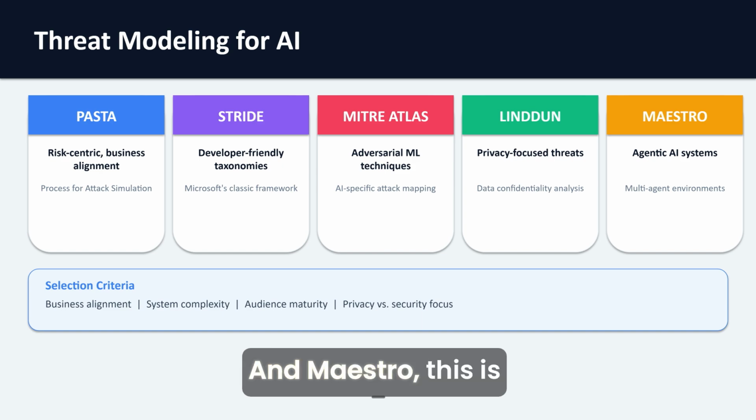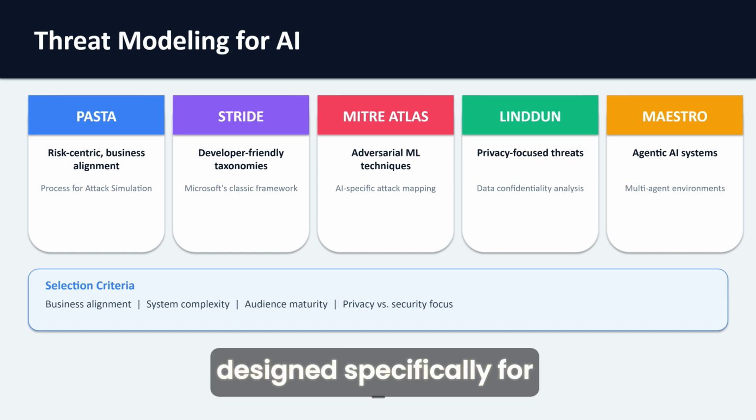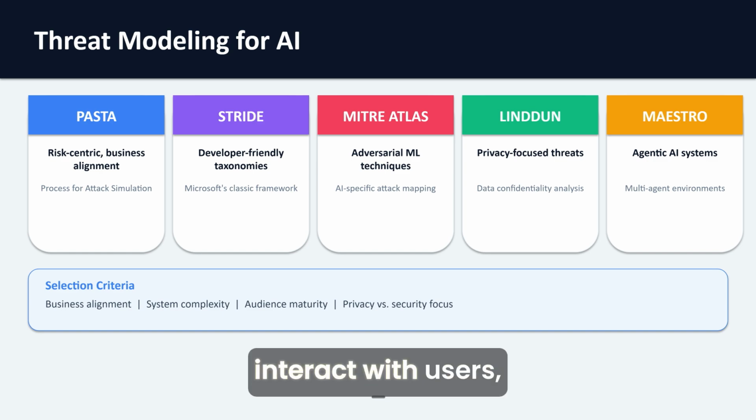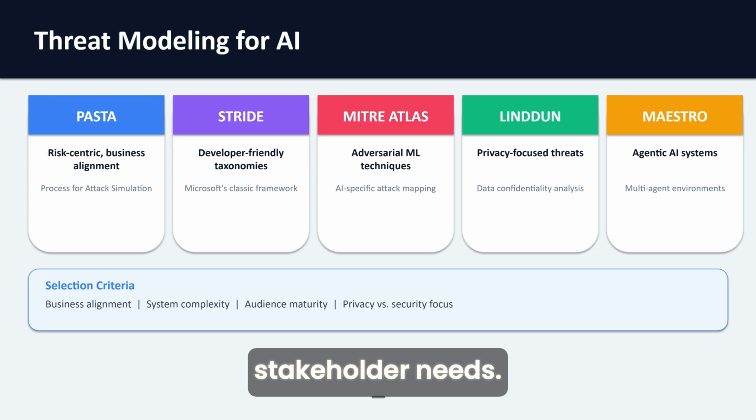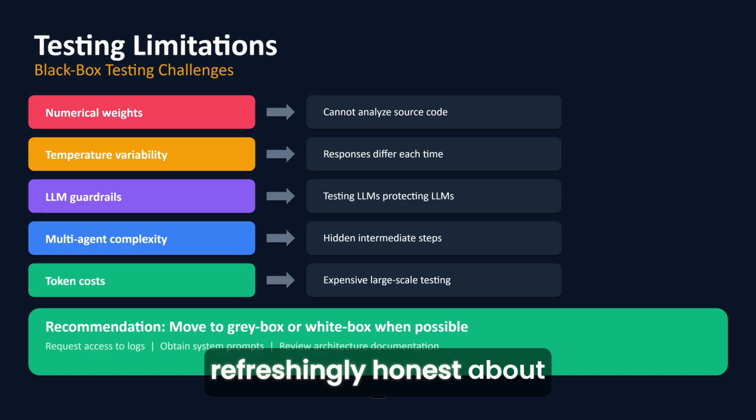And MAESTRO, this is newer, designed specifically for agentic AI systems where multiple AI agents interact with users, tools, and each other. So pick the framework that matches your organization's objectives, system complexity, and stakeholder needs. The guide is refreshingly honest about limitations. Black box testing of AI has real challenges, as we know.